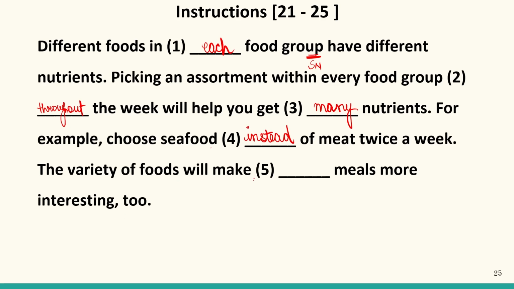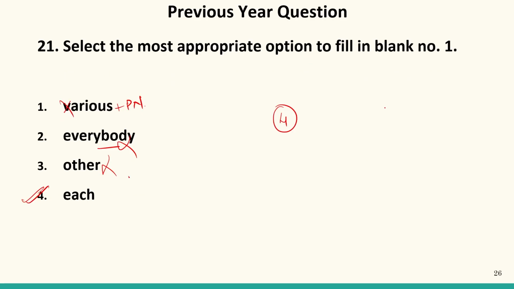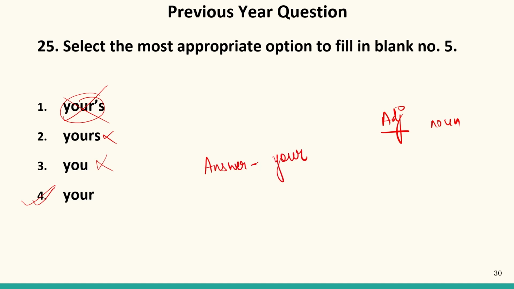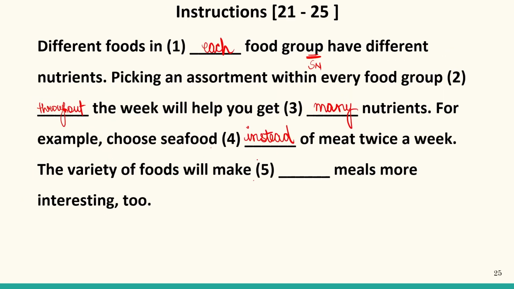The variety of foods will make dash meals more interesting too. Now the fifth blank or the last blank. Yours, yours, you, your. Now we know well, whenever we have a noun, before a noun we need an adjective to be filled. Yours is a pronoun, cannot be filled before a noun. Yours is a word that does not exist. You is an objective case, we have to use the possessive case, so your is the correct answer. We have to show the possession, so option number 4. So your is the correct answer because meals is a noun.